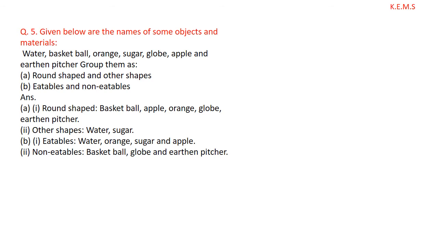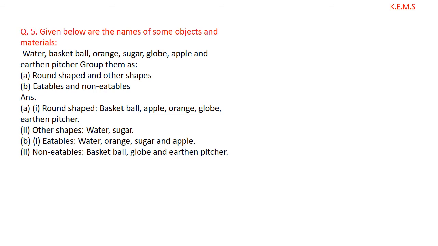Water does not have a shape. Similarly, sugar does not have. We say crystal of sugar. We don't say sugar is round or sugar is square. We cannot say the shape of sugar. So these do not have any shapes. Now we classify them as eatables: those which we can eat, which our body can easily use inside. So water, orange, sugar and apple.